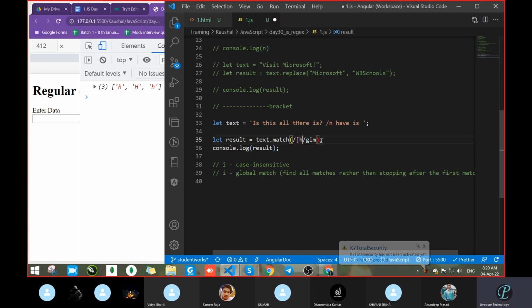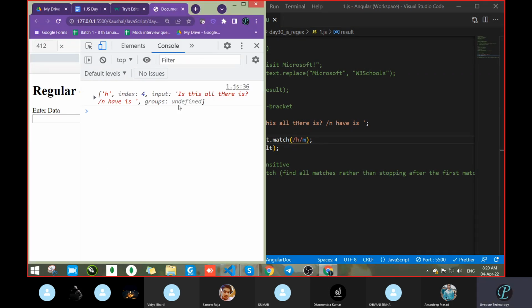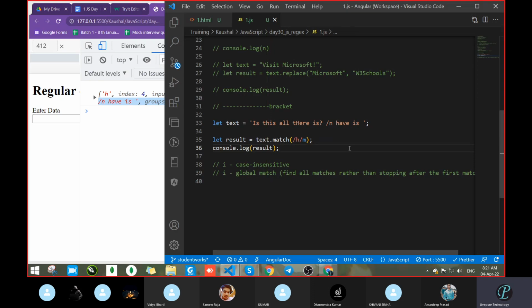Let's remove this one. Let's save. What did we get? We got the globally. Remove this also. Let's see what happened. What did we get? We got h. Where? Index number 4. Input is this. Also there is slash h, group undefined, meaning it gave the complete data, and where is it searching? It's searching here, the first h.